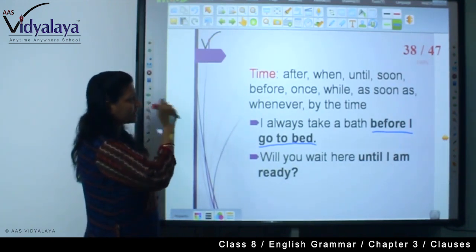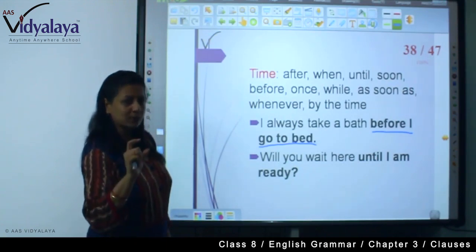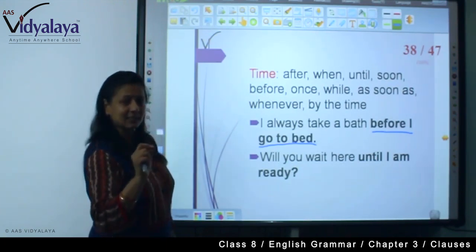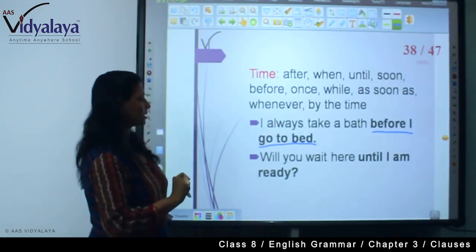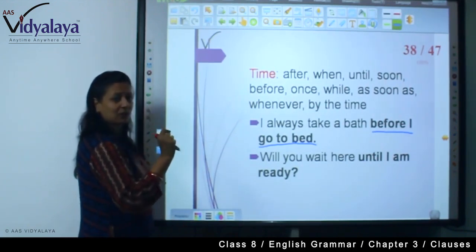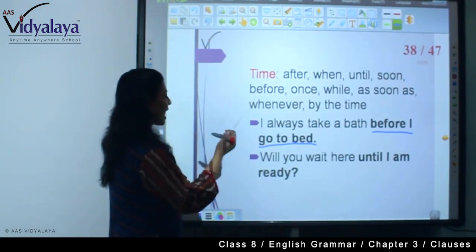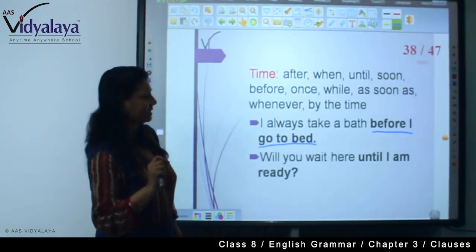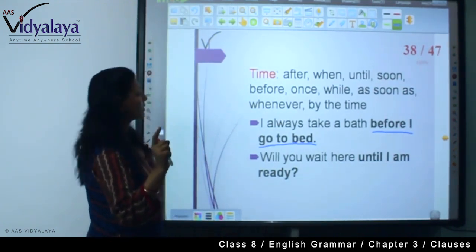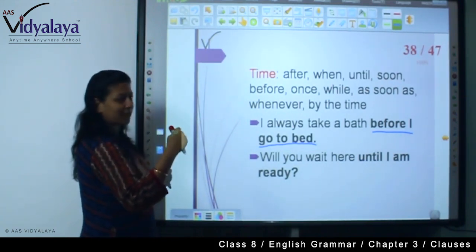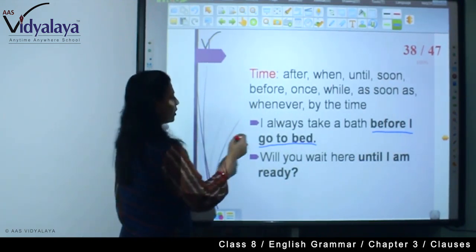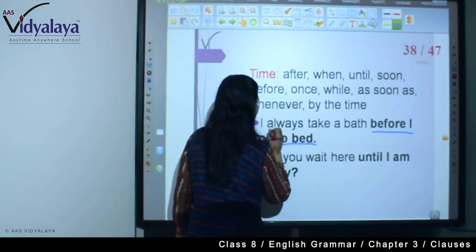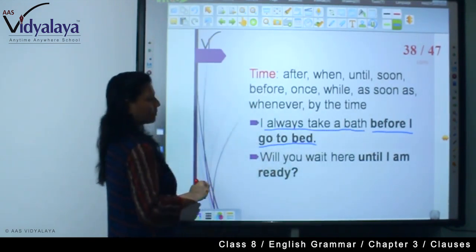If you find these conjunctions, you will understand that yes, this is an adverb clause, as these are in front of the clause, that is, I go to bed. I go to bed itself is a clause, a sentence. But with the subordinate conjunction before I go to bed, we have made it an adverb clause, and the next is that I always take a bath.